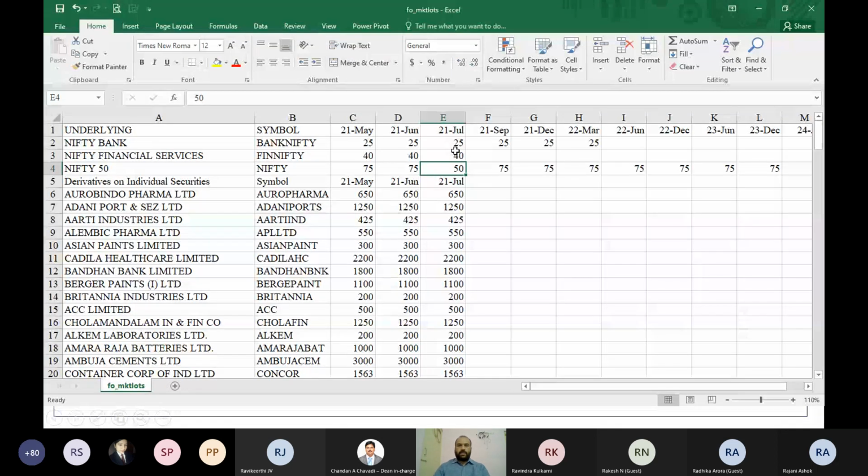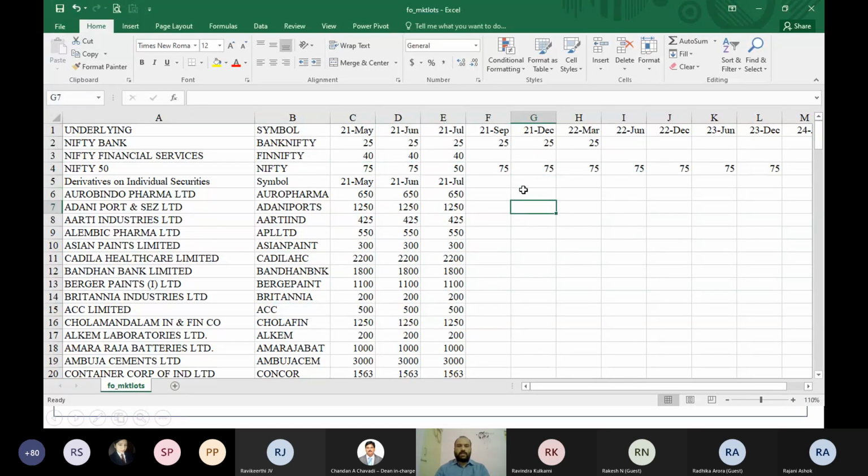Today is the last day for your May expiry. Once May contracts expire, you're going to get the August contract. So tomorrow you will not be able to see the May contract, you'll be able to see the August contract. The lot size given for Bank Nifty is 25. For Nifty Financial Services, the lot size is 40. Nifty 50 is 75. I hope everybody knows what lot size is. That is the minimum number of shares which are allowed to trade in the derivatives.